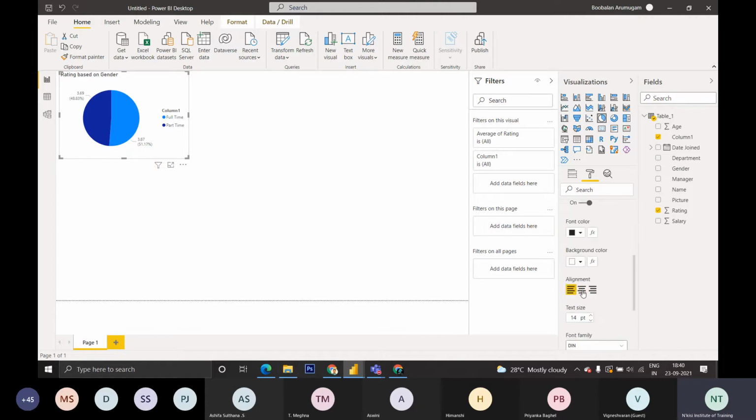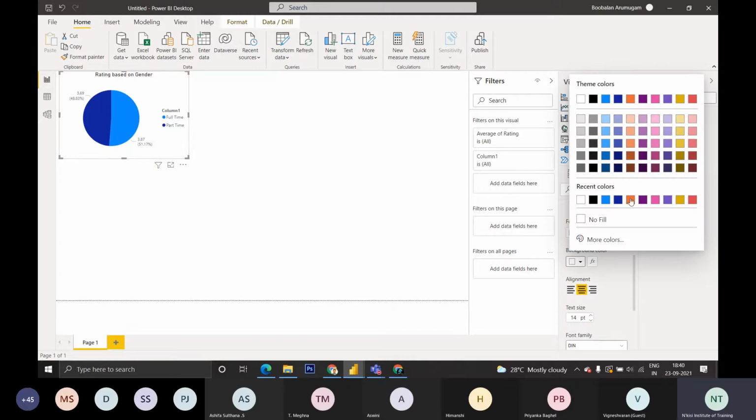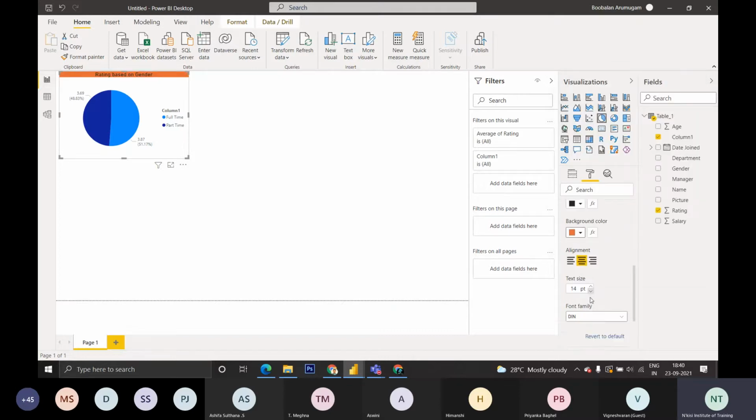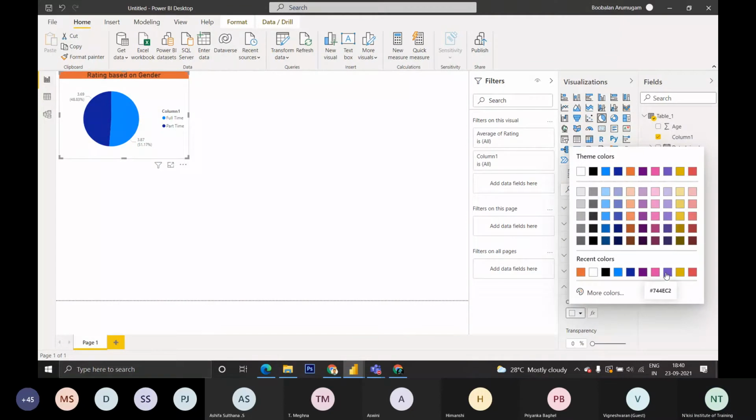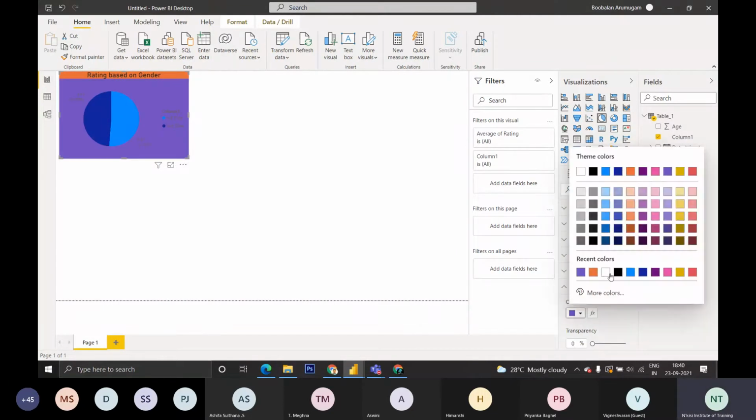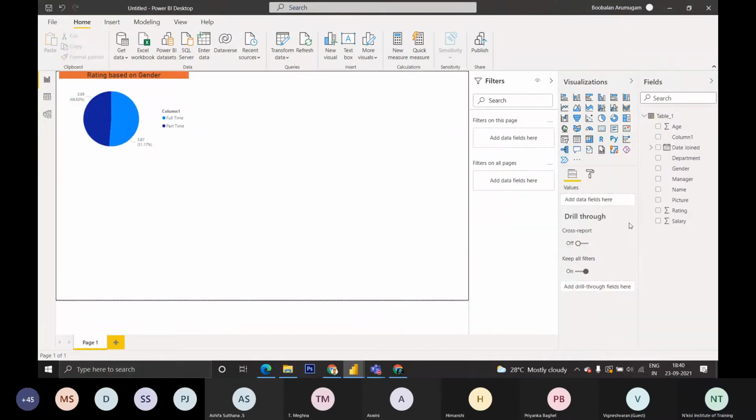If you want the title to be in the center, or the background of the title to be a coloured one, you can do anything, like Excel. You all got it, right? These are formatting options similar to Excel. They have segregated them, and whatever you wish to do, you can do. If you want to change the chart background, you can. For the time being, let it be white itself. This is the formatting options, and this is the fields options available from the Excel which we loaded.